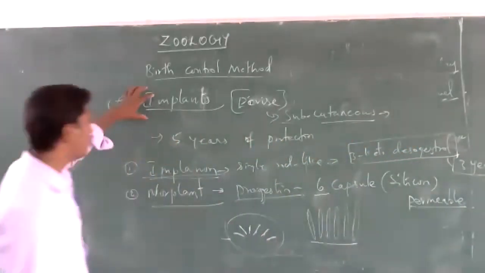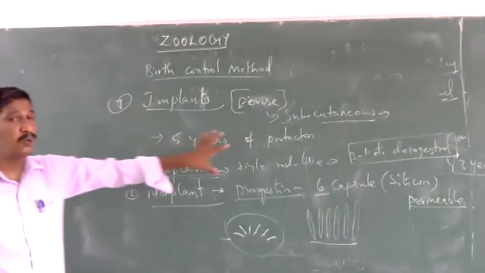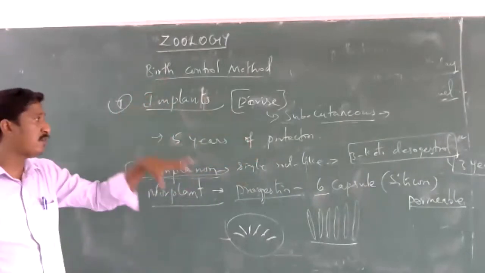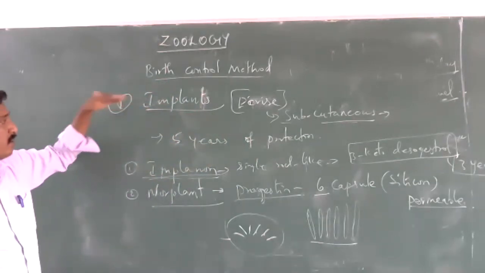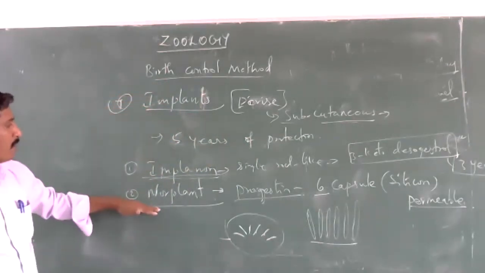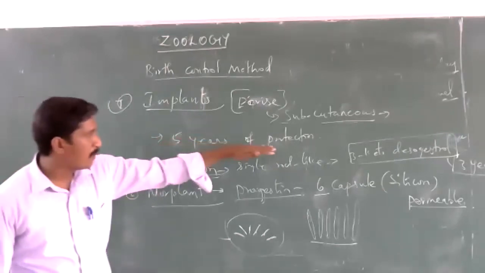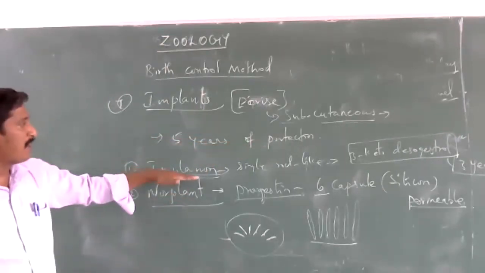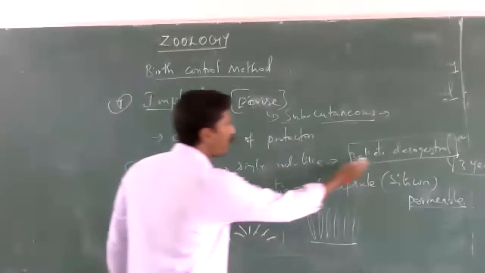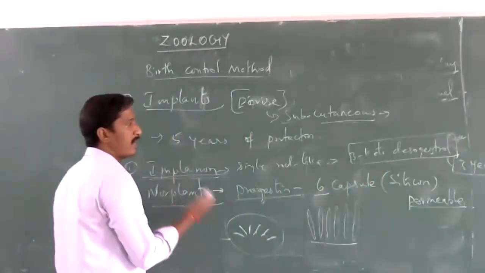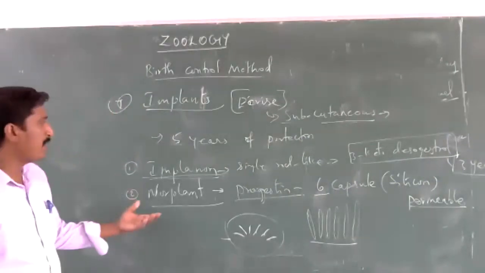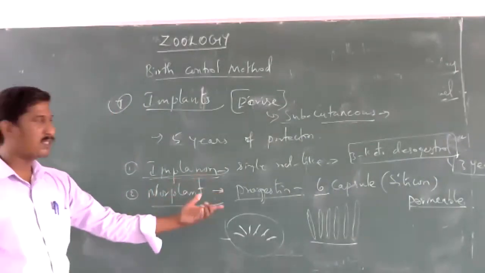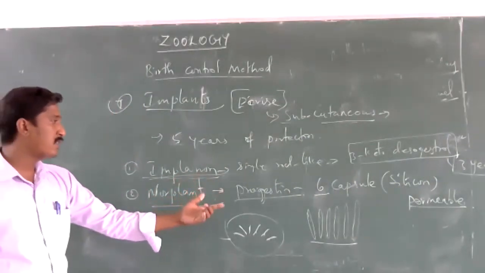So implants provide long-duration contraception, and people who want that prefer implants. Norplant gives 5 years of protection and Implanon gives 3 years. Implanon contains 3-keto desogestrel, and Norplant contains a progestin of the levonorgestrel type.